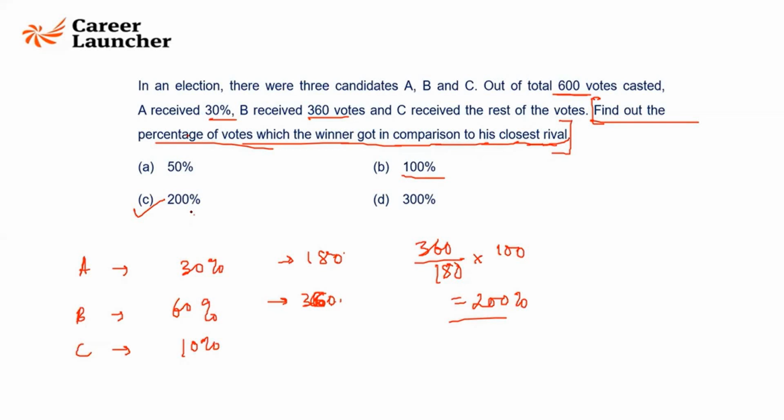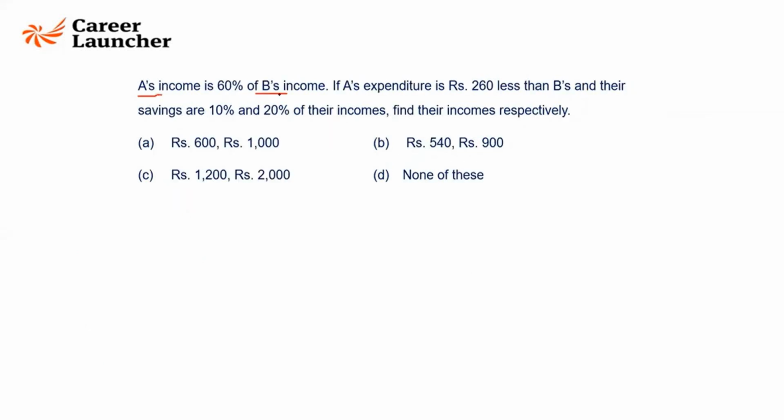Good job. A's income is 60% of B's income. बस वहीं छोड़ दो question. If B's income, so you have A and B. Okay. Income, expenditure, savings. Right? If A's income is 60% of B's income, say B's income is 100, A's income will be 60. Correct?